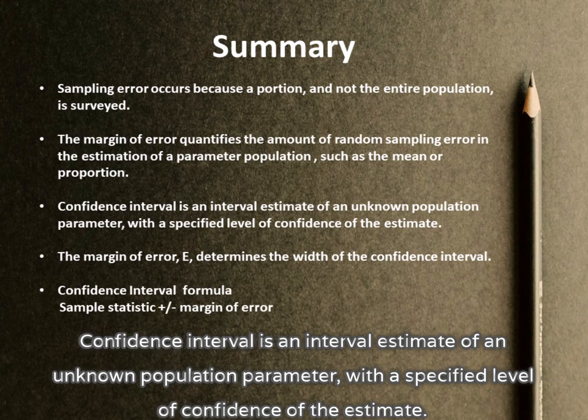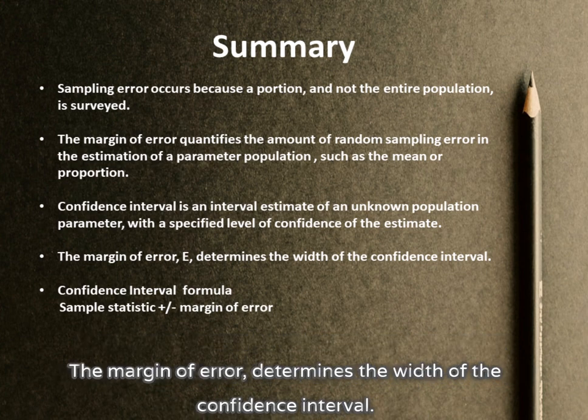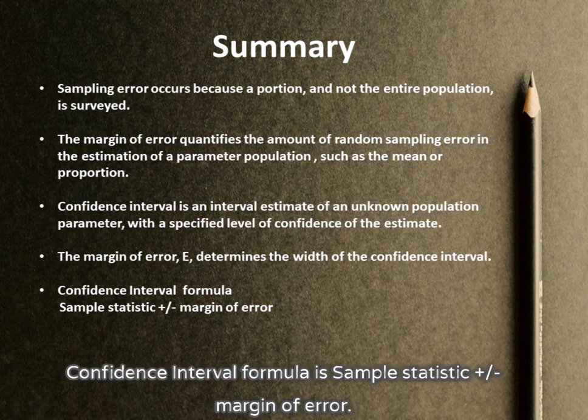A confidence interval is an interval estimate of an unknown population parameter, with a specified level of confidence of the estimate. The margin of error determines the width of the confidence interval. The confidence interval formula is sample statistic plus or minus margin of error.